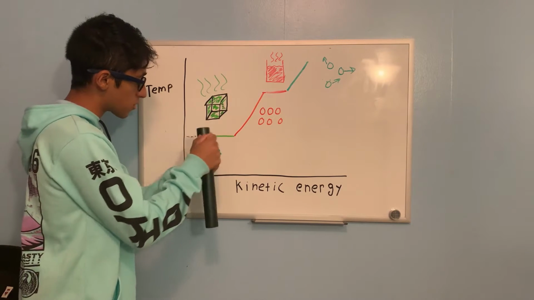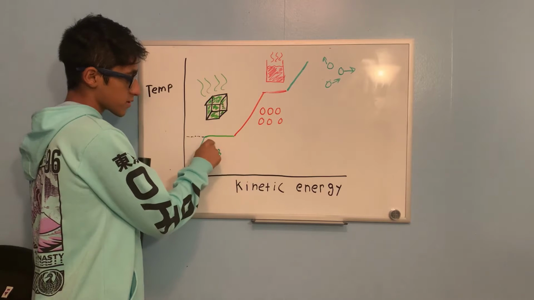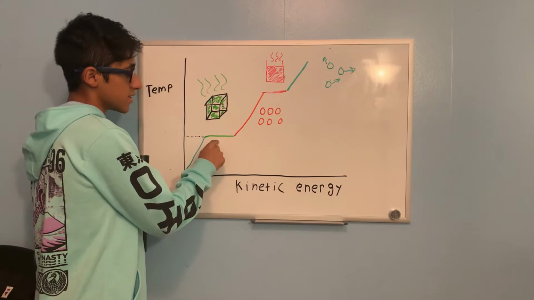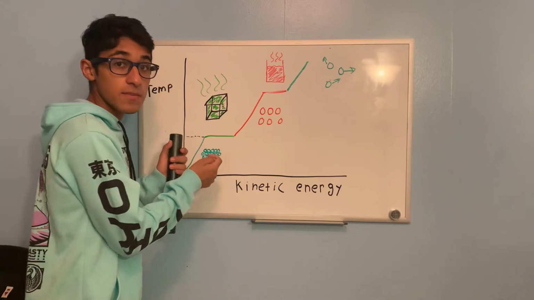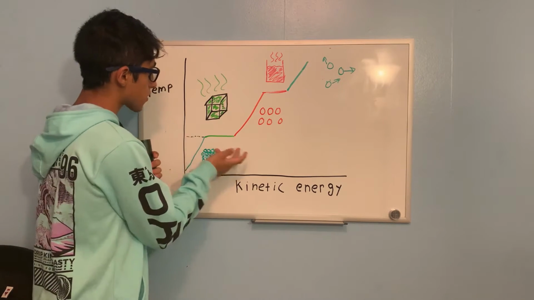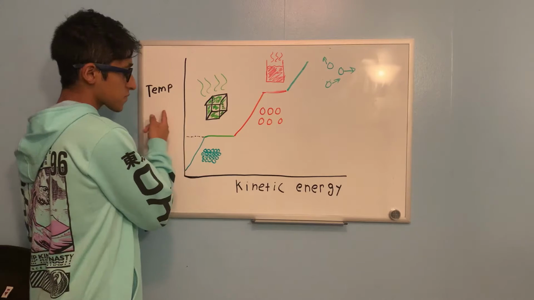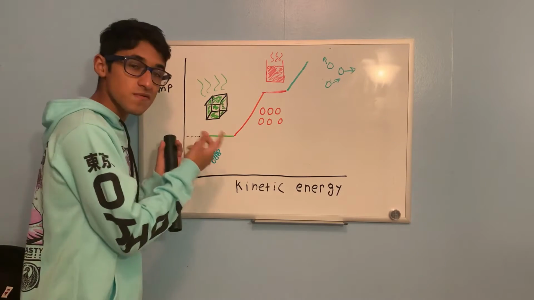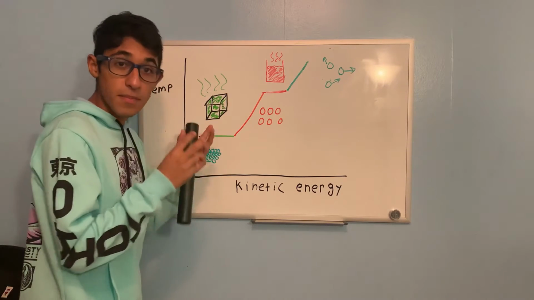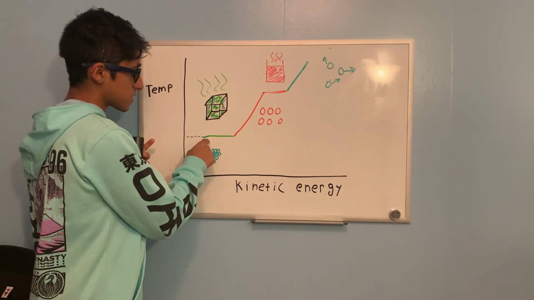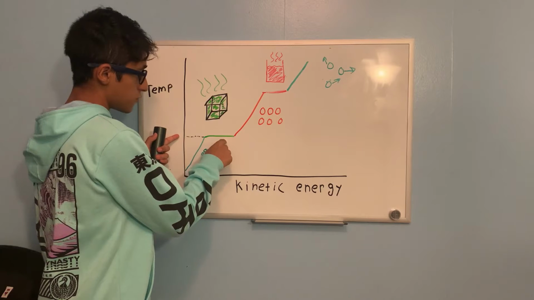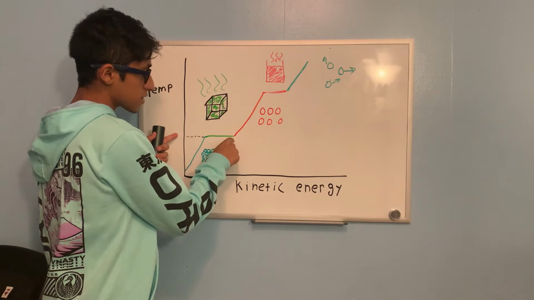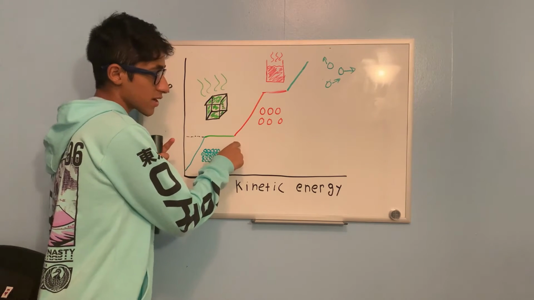The particles begin moving more and more and more until we reach this point. This point is known as the heat of fusion. And at this point, if we keep adding kinetic energy, if we keep adding joules of energy to the particle, the temperature stops increasing. The reason for this is because we can sort of think that the substance is melting. So what happens is the substance, we add more kinetic energy, more joules of energy, it stays at the heat of fusion, and eventually, at this point, the substance is fully a liquid.